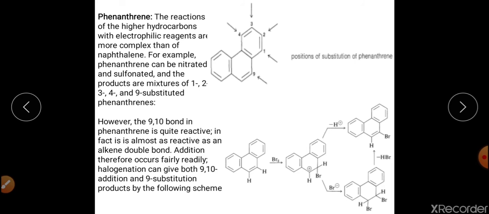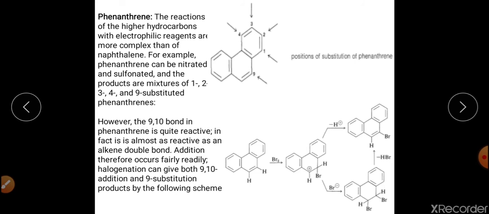If I am talking about phenanthrene only, then the 9th, 10th position can be occupied, first, second position can also be occupied, third, fourth position can also be occupied. And if we are concerned about the addition reaction, then the addition will particularly happen at position number 9 and position number 10. Here is an example where bromination is taking place at this 9th position, and this will form the